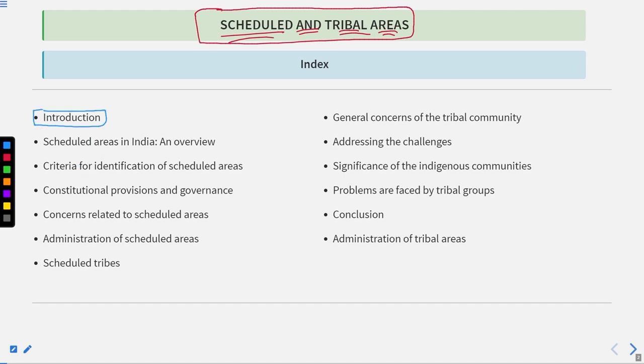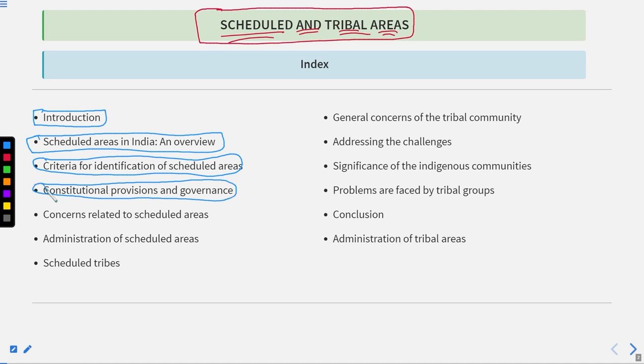The introduction part, the schedule areas in India, an overview of it, the criteria for identification of the schedule areas, the constitutional provisions and the governance of the schedule areas, the concerns related to the schedule areas, the administration of schedule areas,